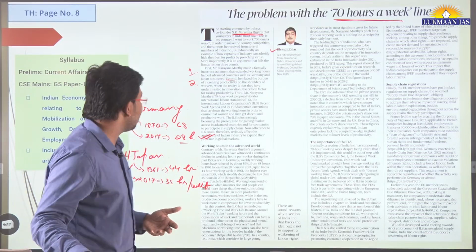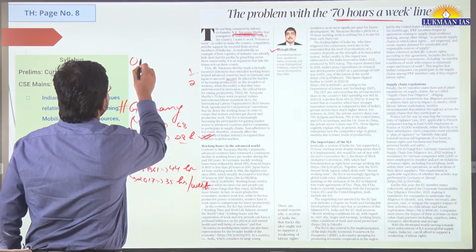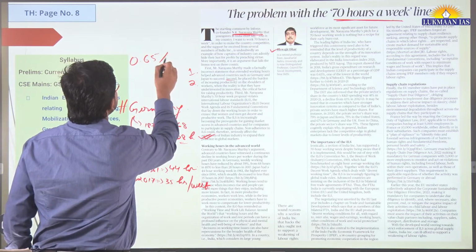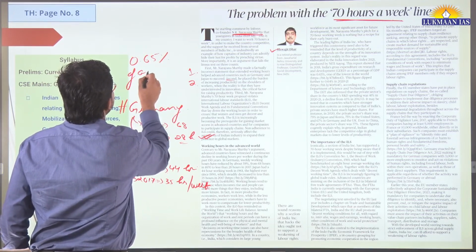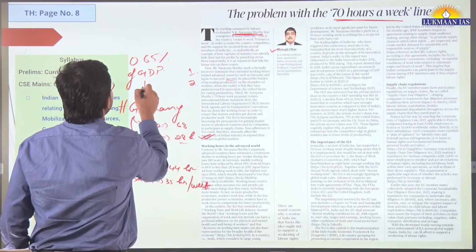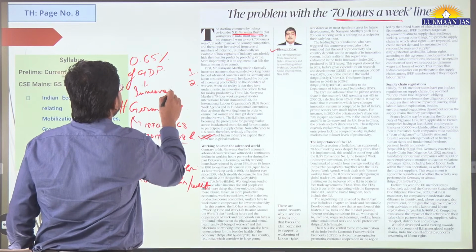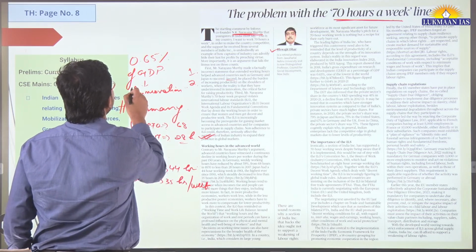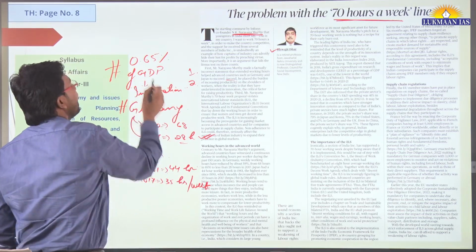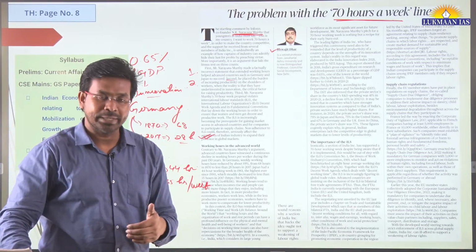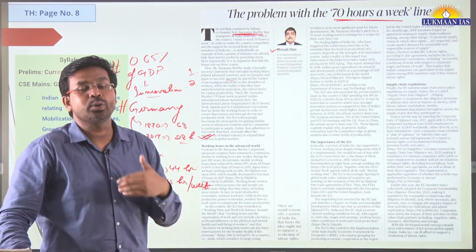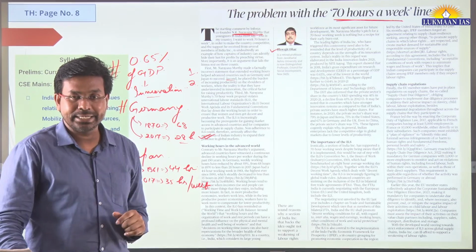If we talk about India, we spend around 0.65% of our GDP on innovation, which is a very, very small percentage. We spend a very small amount of our money on research and development. This is the second thing.